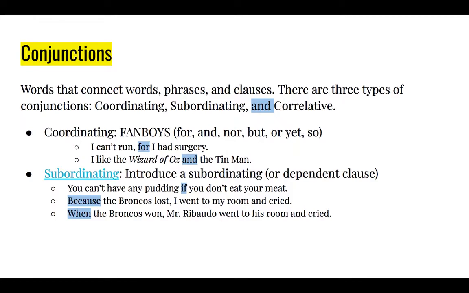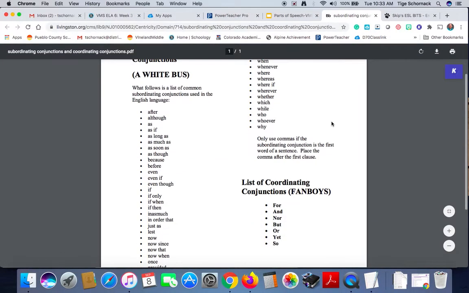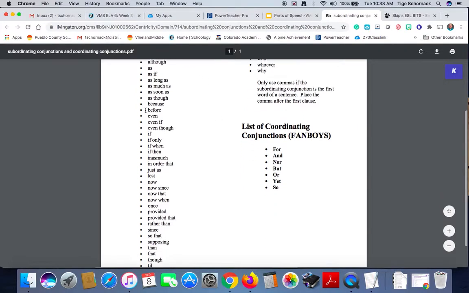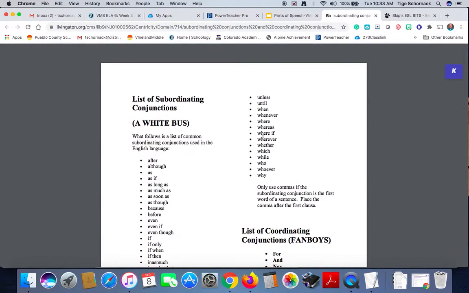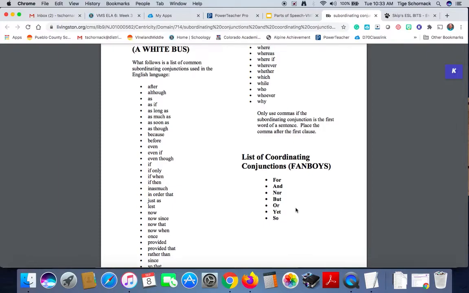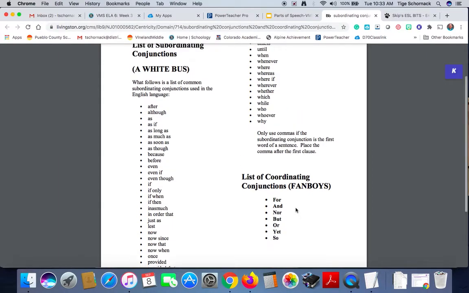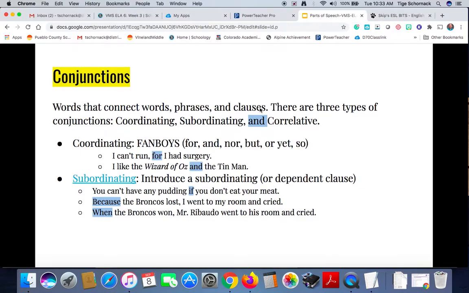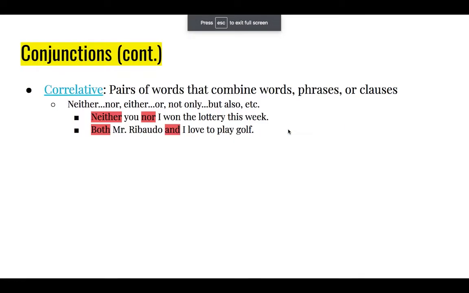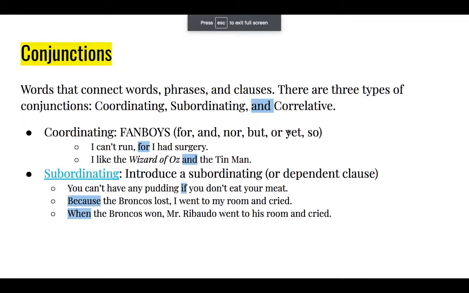Subordinating conjunctions introduce a subordinating or a dependent clause. When we click on this link, this gives us a list of all the subordinating conjunctions. There's a lot. And a list of the coordinating conjunctions. What I mean by subordinating is that a dependent clause, I'll teach you that much later, is a clause that cannot stand by itself. It is not a sentence.